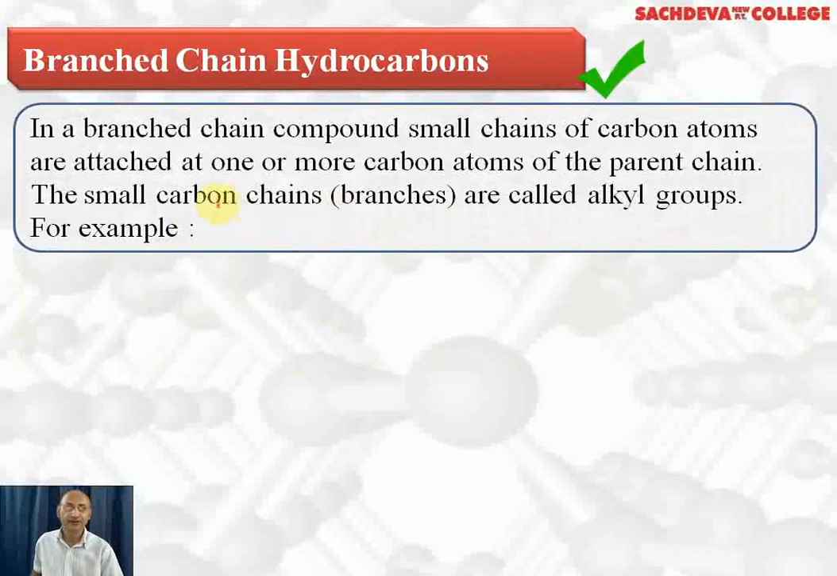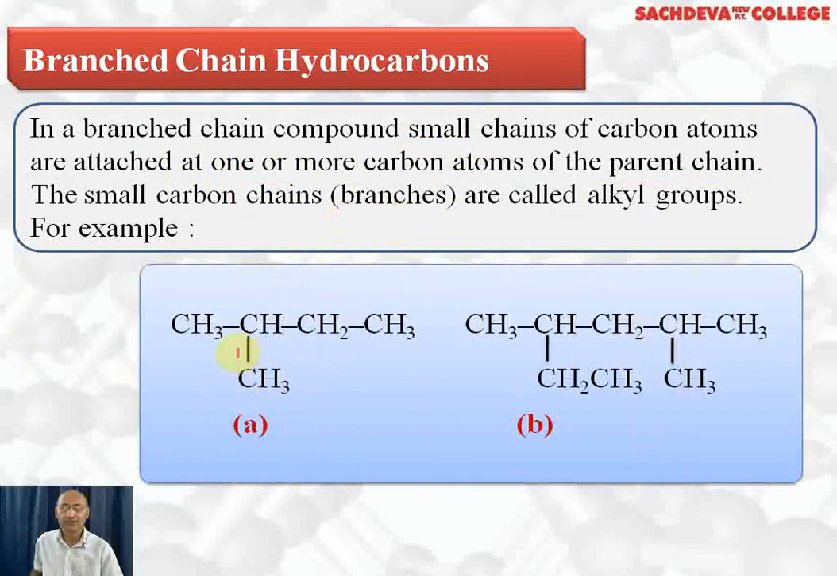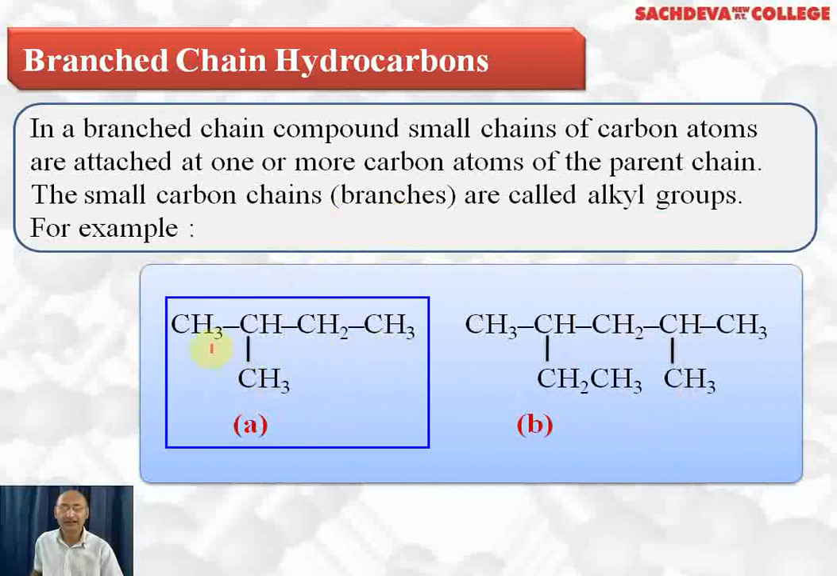Branched chain hydrocarbons. In branched chain compounds, small chains of carbon atoms are attached to one or more carbon atoms of the parent chain. The small carbon chains or branches are called alkyl groups. For example, this is a branched chain alkane. Here a methyl group is attached to this carbon. So this compound is 2-methylbutane. Why do we call it 2-methylbutane? Because at the second carbon a methyl group is attached, total carbon atoms are 4, so we call it 2-methylbutane.